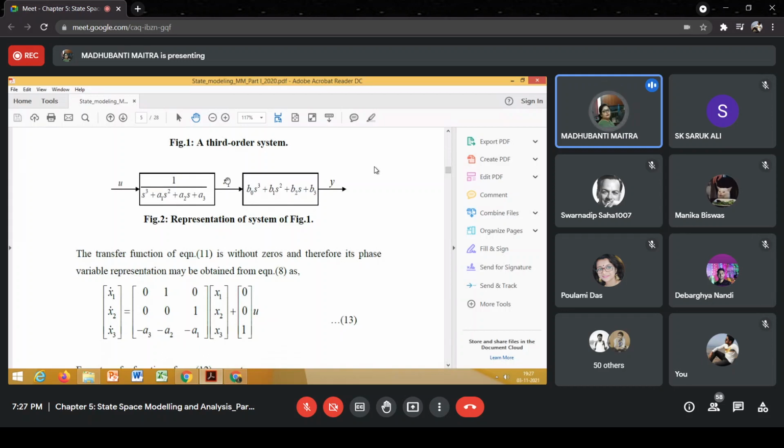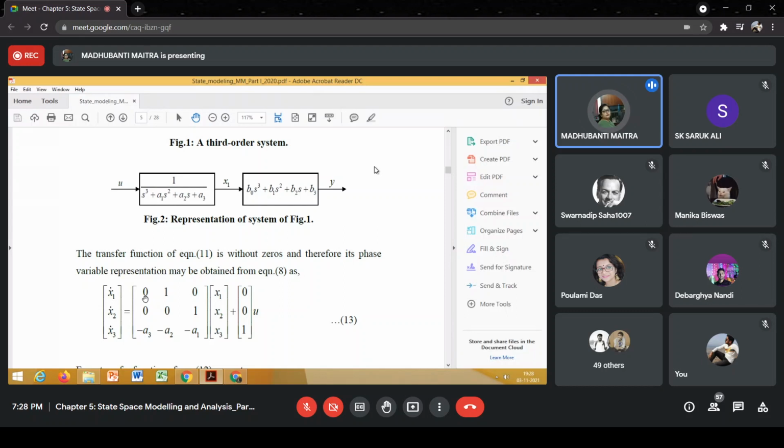So 3 state variables will be there, or phase variables, to be precise. The phase variables are x1, x2, and x3. So the left hand side of the state equation will be the column vector x1 dot, x2 dot, x3 dot, right? The system matrix will obviously be in Bush form or companion form.